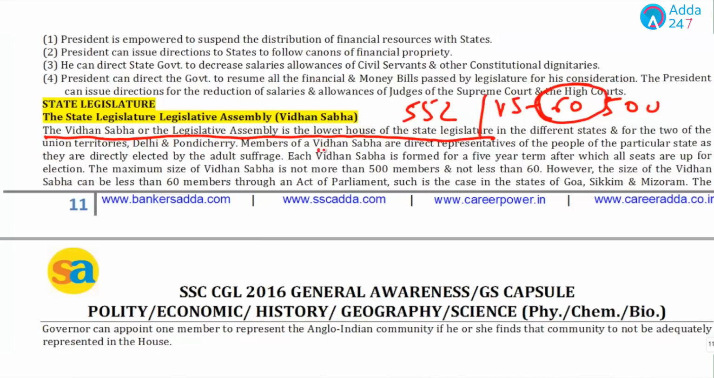Members of Vidhan Sabha are direct representatives of the people of a particular state. Each Vidhan Sabha is formed for a tenure of 5 years. The maximum size of Vidhan Sabha is not more than 500 members and not less than 60. However, the size can be less than 60 members through an act of Parliament, which is right now there in the case of Goa, Sikkim and Mizoram.